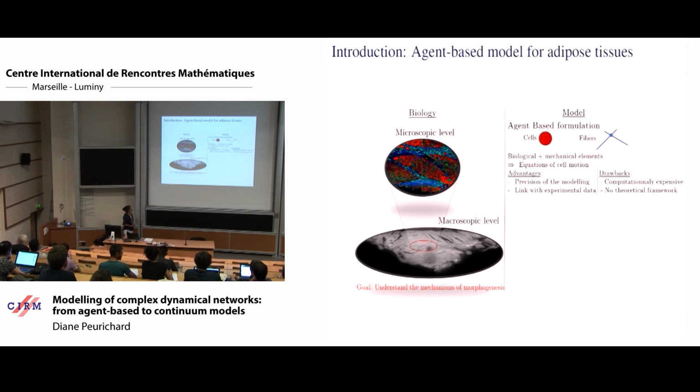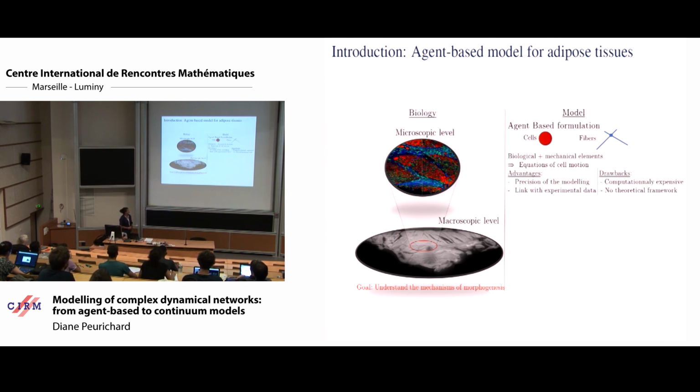Of course, when you want to study a biological system, you have a huge complexity because you have a lot of agents, a lot of types of interactions, and a lot of different scales. What is usually done is to start from agent-based formulations because they offer a very nice precision of modeling and a link to experimental data.